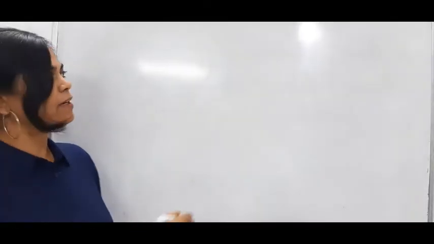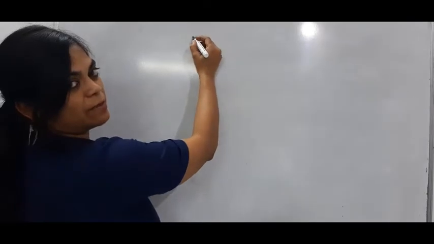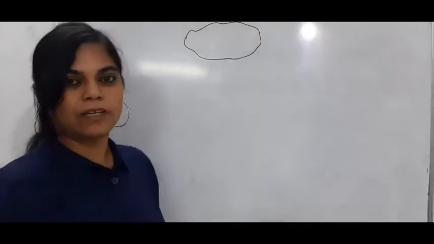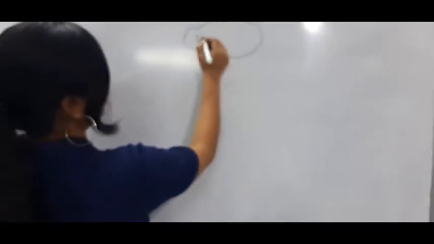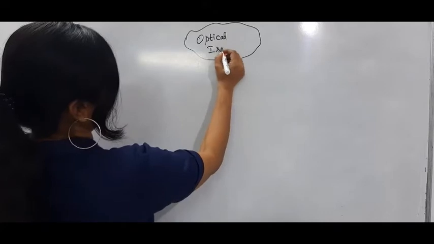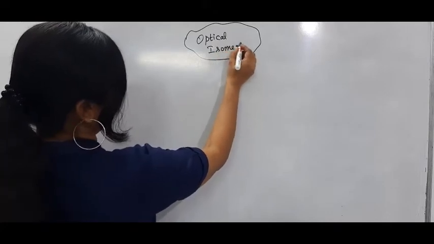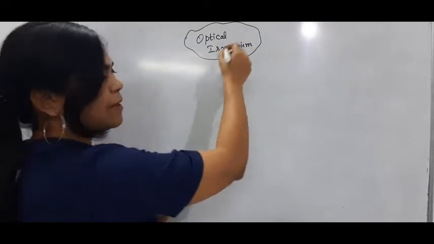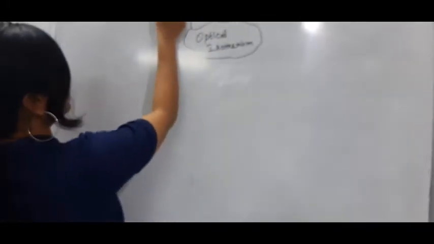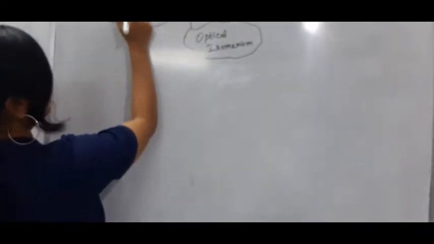For example, let us see optical isomerism. That is a very important topic in class 11. Optical isomerism is nothing but a type of stereoisomer.